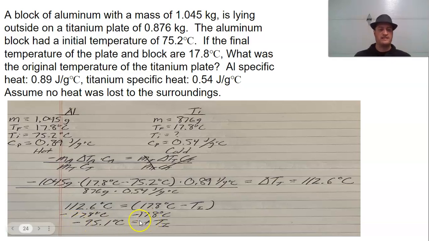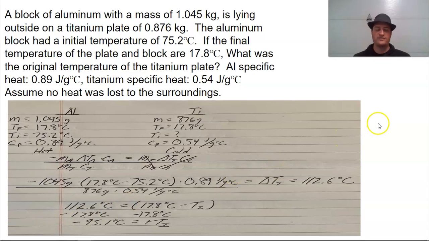And I always think, does this make sense? Does this mean that this was a really cold temperature that got up to around room temperature? Well, it's smaller in mass, has a much smaller specific heat. And so if this decreased 60 something degrees, this coming up 60 degrees is kind of reasonable. But then I also see that its specific heat is less and mass is less. So that makes more sense that it'd have further to go than just like 60 degrees.